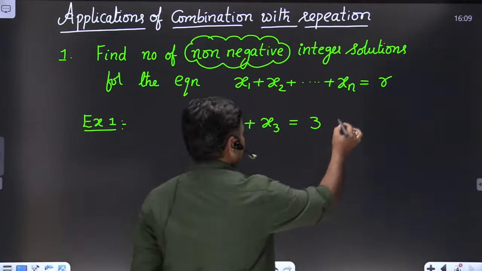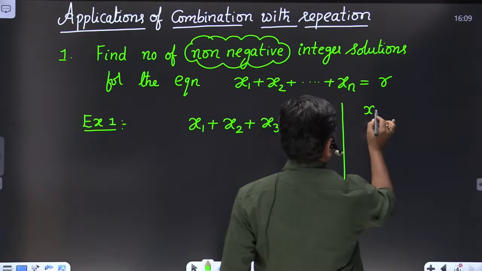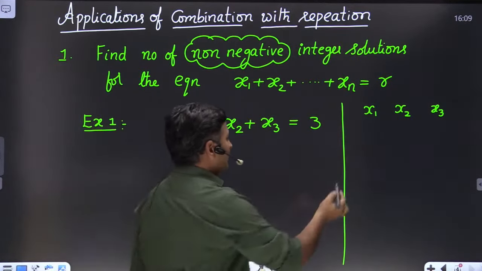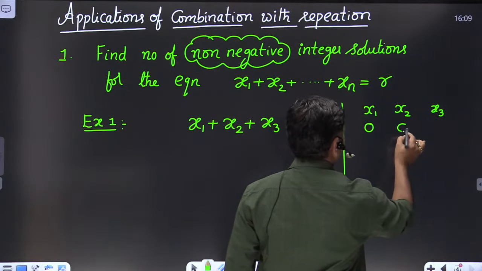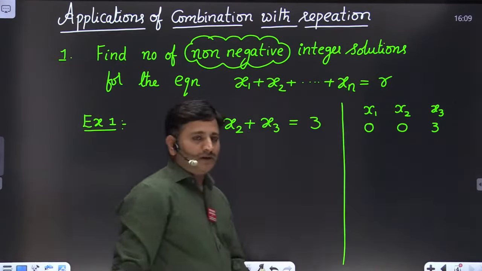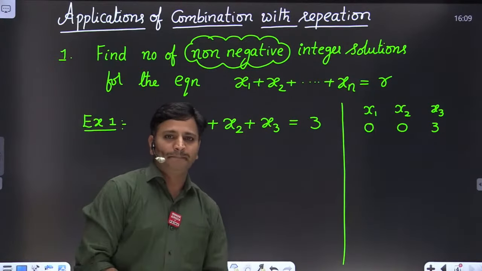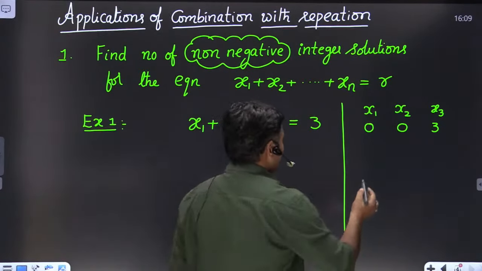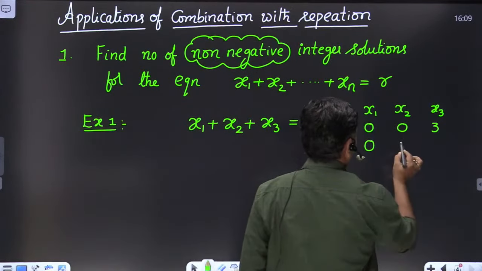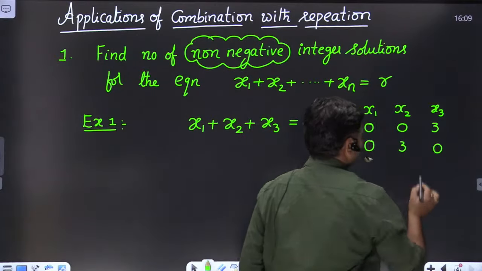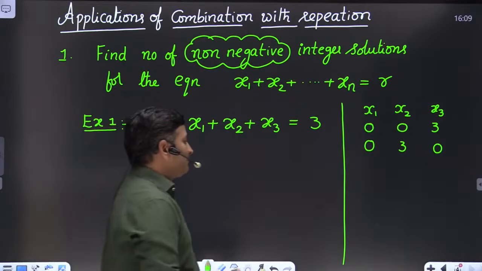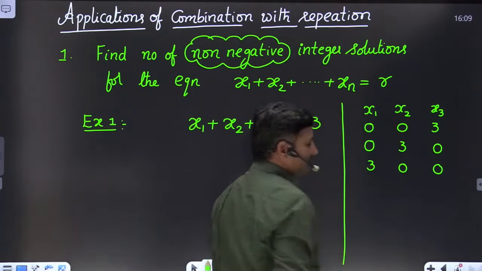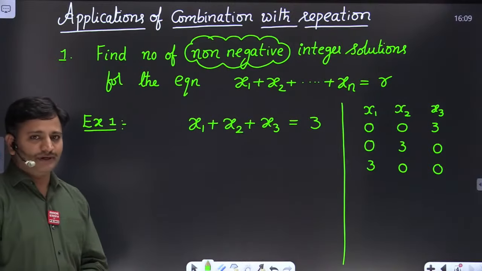Suppose I take values of x1, x2 and x3. One possible solution is x1 equals 0, x2 equals 0 and x3 equals 3. Substituting those values, we get the result 3, correct? So 0, 0, 3 is one possible solution. The second possible solution is x1 is 0, x2 is 3 and x3 is 0. Another one is 3, 0, 0. So far we got 3 solutions, friends.